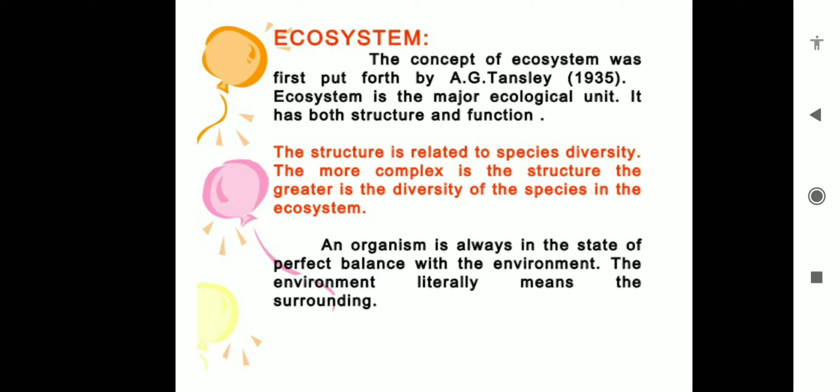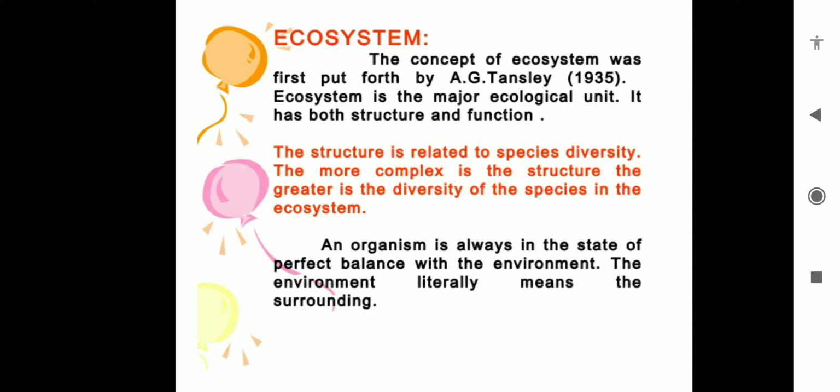An organism is always in a state of perfect balance with the environment. In our ecosystem, each and every organism is influenced by abiotic factors.